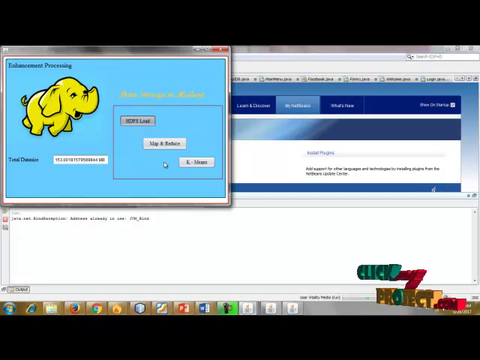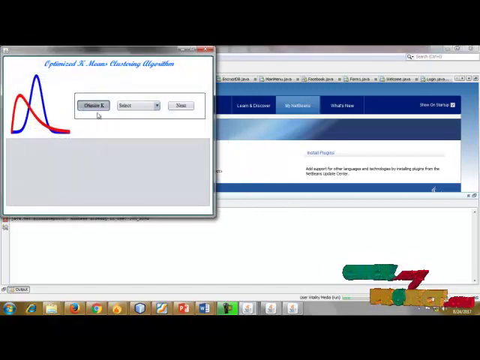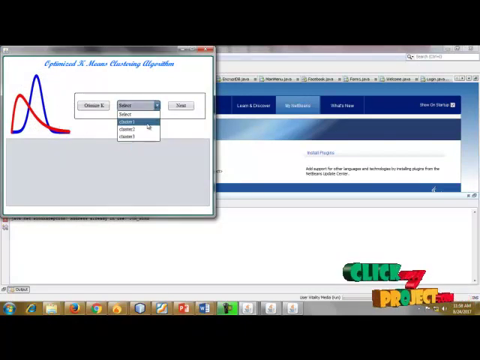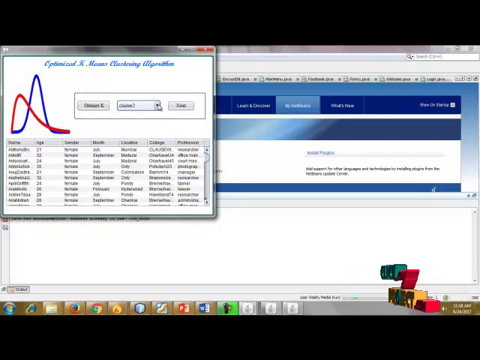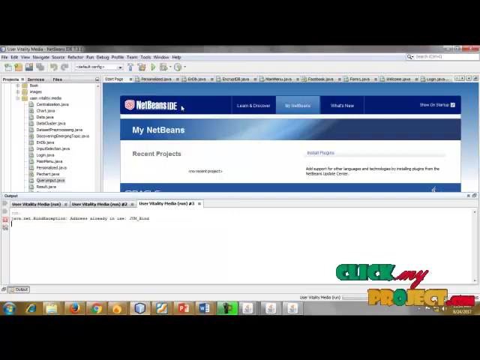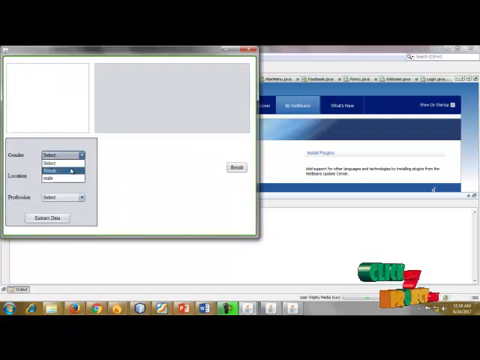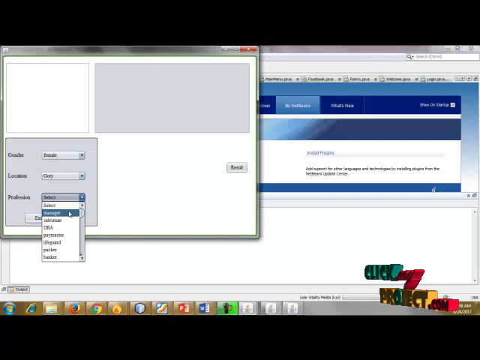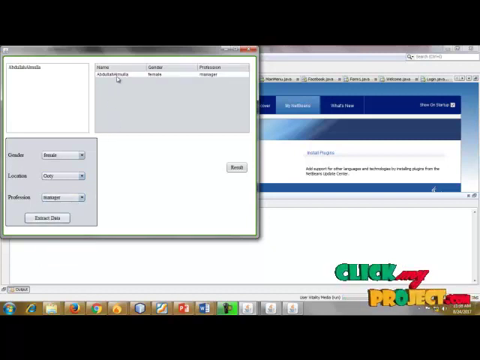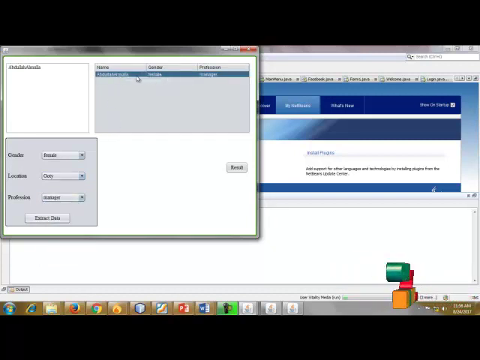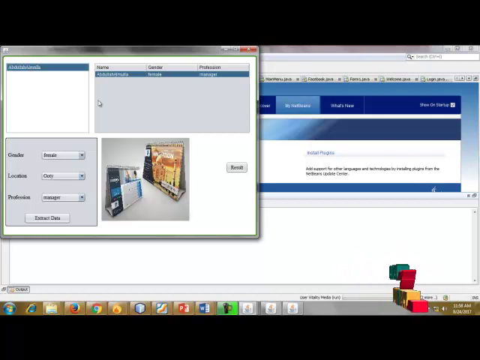After the HDFS storage, the data goes to MapReduce. This is MapReduce k-means, optimized k-means clustering. Select cluster 1, cluster 2, cluster 3. Going to next. Female, manager, extract data. This is Abdullah. This is the name, gender and a profession as a manager. When I click the name, we get general information about the user.